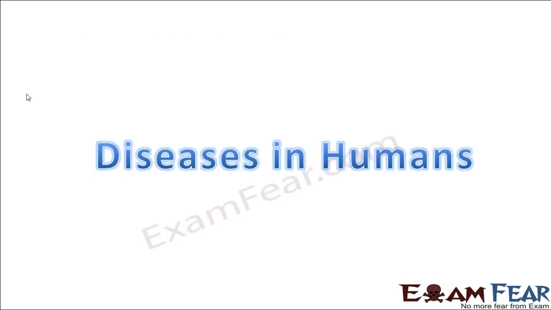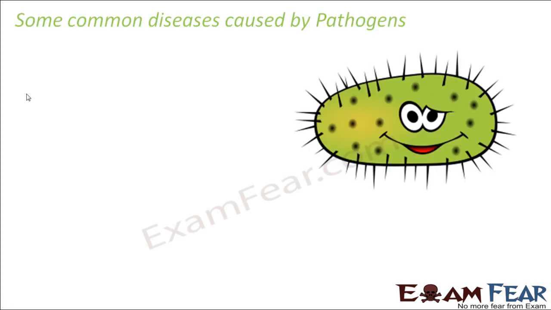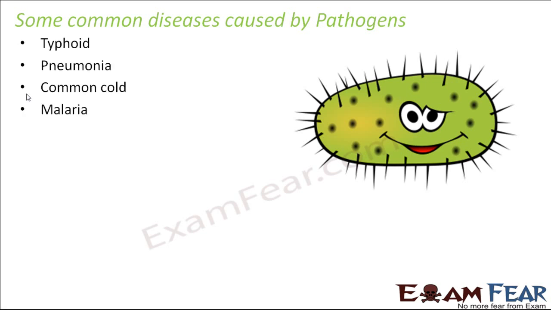So first let us talk about the diseases caused in humans by pathogens. Some of the common diseases caused by pathogens in human beings are typhoid, pneumonia, common cold, malaria, cholera, measles, chickenpox. So these are some of the very common diseases which are caused by pathogens. Now these are not the only ones. There are plenty of other diseases also which are caused by pathogens. But here we are discussing only these diseases in more detail.